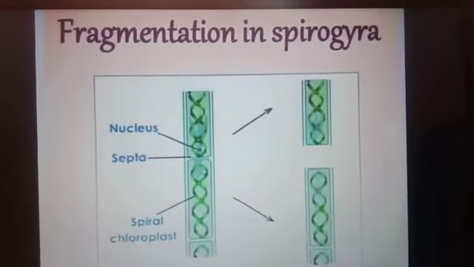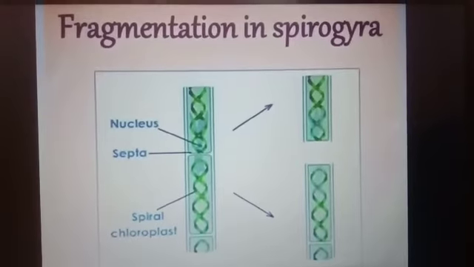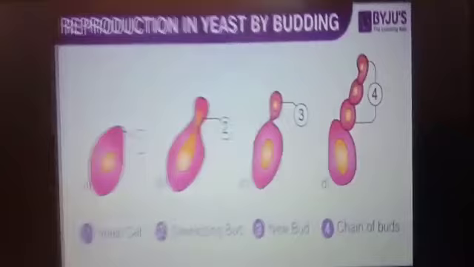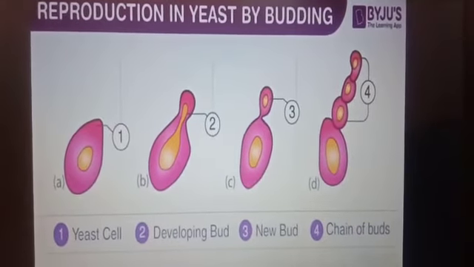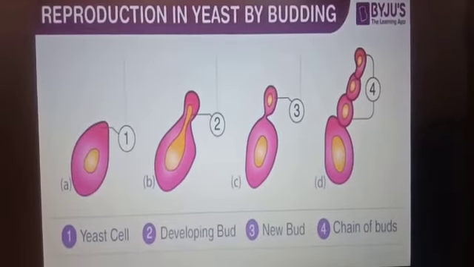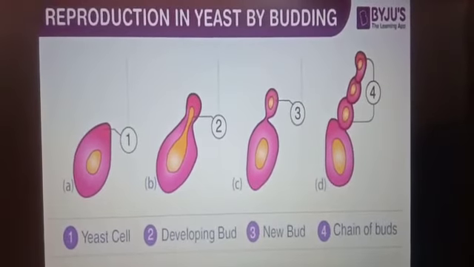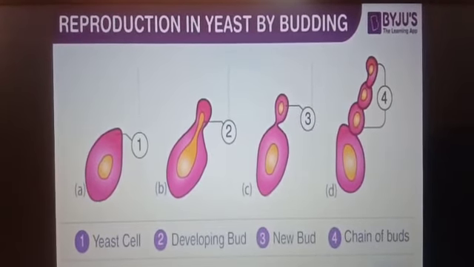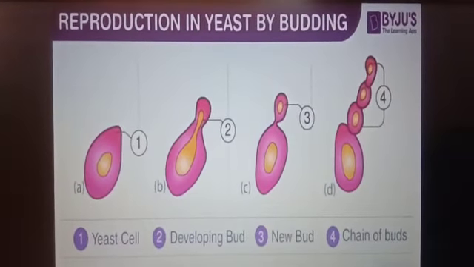Then the third method of asexual reproduction is budding. Budding is an asexual method of reproduction. In budding, a small part of the body of the parent plant grows out as a bulb-like projection called a bud, which is then detached and becomes a new plant.